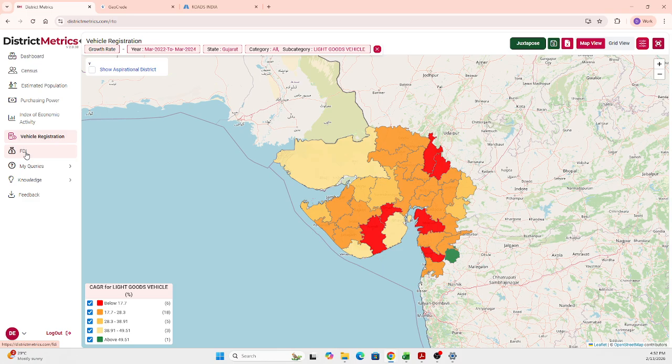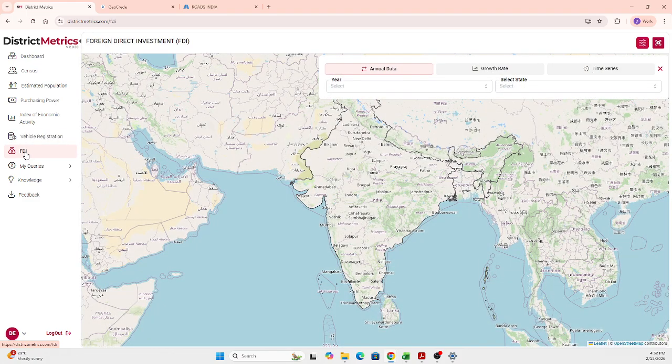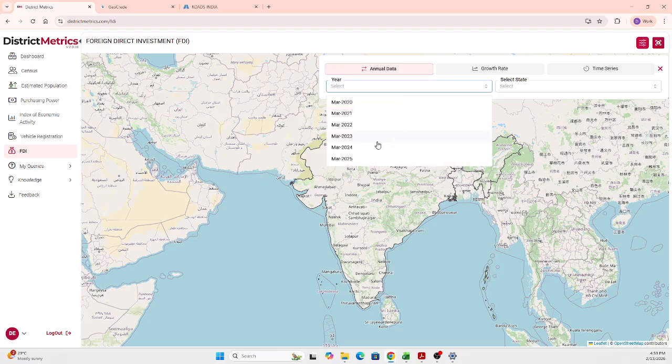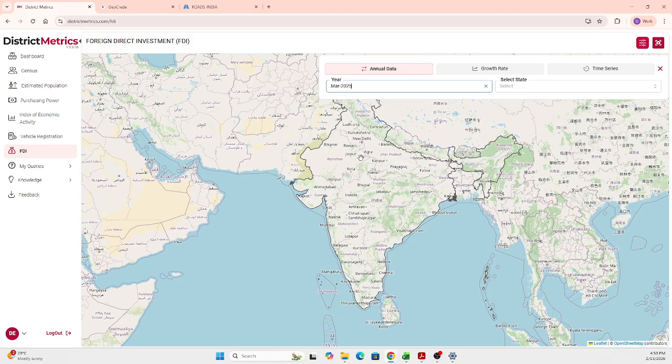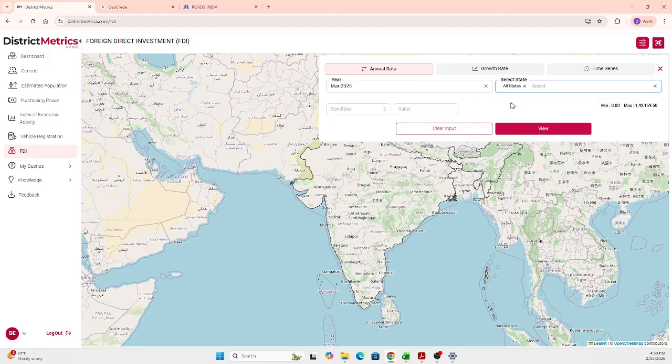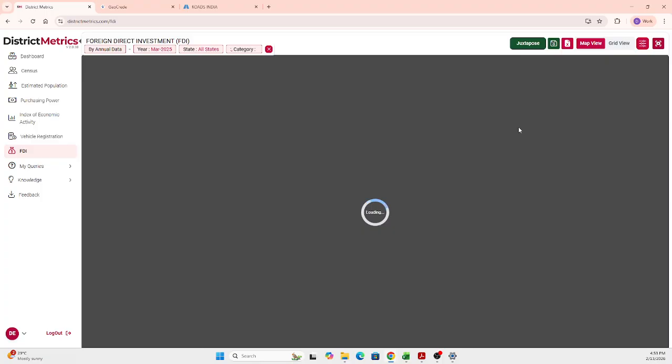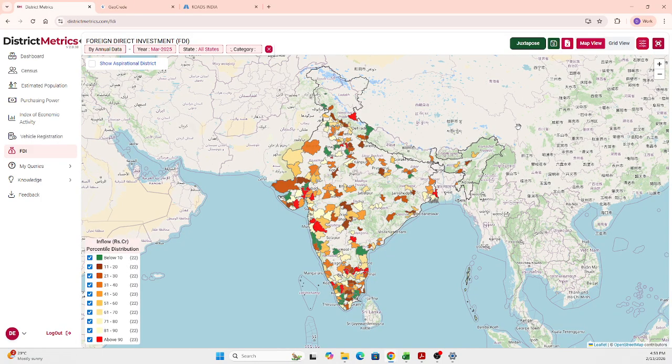So now coming to the next, that is FDI, the foreign direct investment. This is also available in annual version, growth rate version, and the time series version. I'm just going with the annual version here. The data is taken from FY 2019-20 Q3 onwards, and it is available with us. I'm going with the latest available year, March 2025. And here I'm going with all the states. I'm not giving any condition. I'm just giving a search for the foreign direct investment in and around all the states for March 2025.